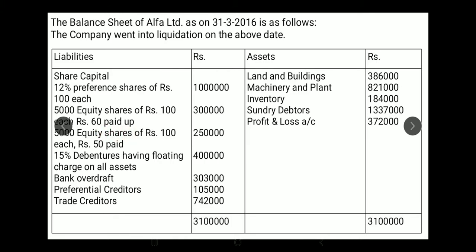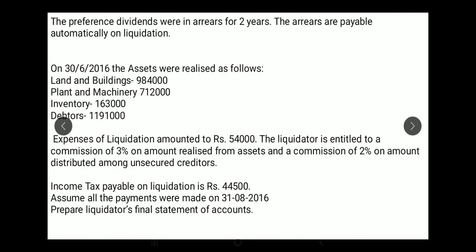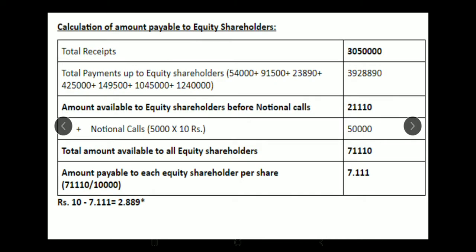5,000 equity shares, 50 rupees paid up. ಅವ್ರ ಹತ್ರ 10 rupeesನ ನಾವು ಕಲೆಕ್ಟ್ ಮಾಡಿದ್ರೆ ದೇ ಬೋತ್ ವಿಲ್ ಬಿಕಮ್ ಈಕ್ವಲ್. 60 ರೂಪಾಯಿ ಆಗ್ತಾರೆ ಇಬ್ಬರು. ಸೊ ವಿ ಆರ್ ಕಲೆಕ್ಟಿಂಗ್ 10 rupees ಆನ್ 5,000 equity shares. So notional calls will be 5,000 into 10 rupees, 50,000. So if you make the notional calls, your total amount available to all the equity shareholders will be 71,110. So 71,110 rupees will be available for all the equity shareholders.